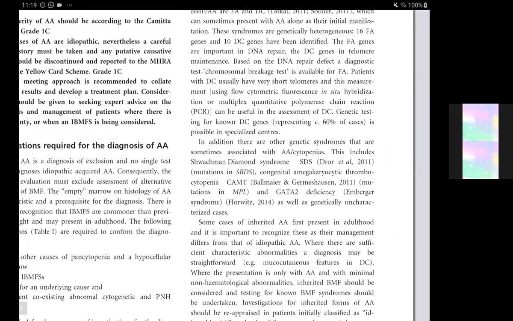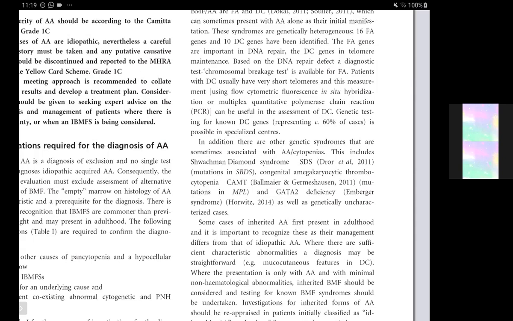So for Fanconi anemia, we do the chromosomal breakage analysis test, which will detect the impaired DNA repair processes. And in dyskeratosis congenita, we'll look for the telomere length, which will be shortened because of impaired telomere maintenance.